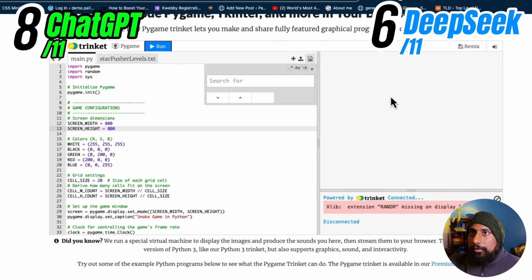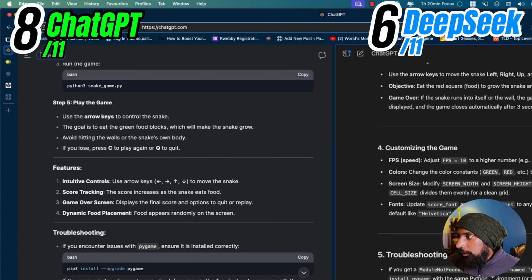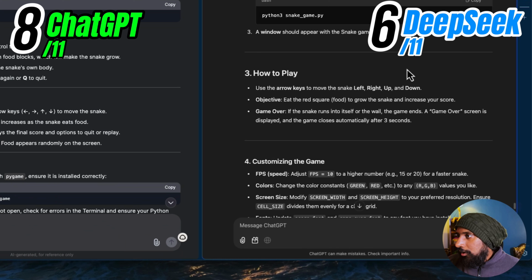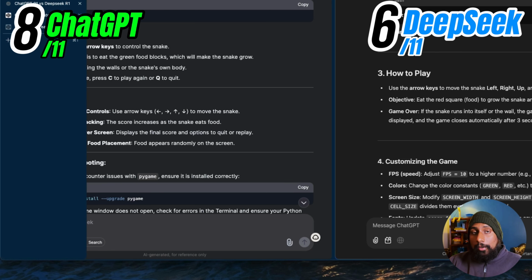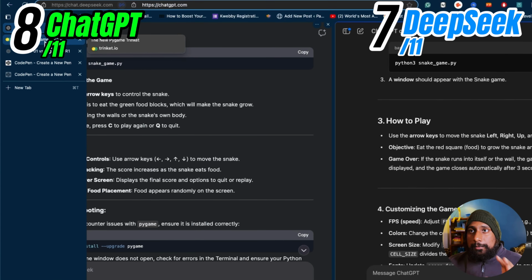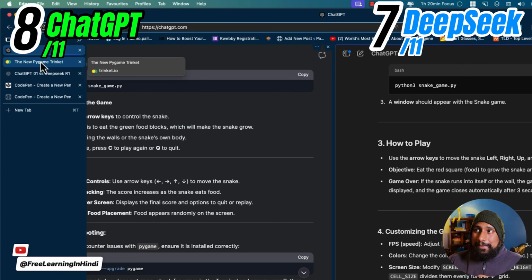So it doesn't have a reset button, which Deepseek had. And there's a troubleshooting section. Okay, how to play: use arrow key, objective is to eat food, game over. So there's no reset button. In terms of functionality, I think Deepseek is way better, but in terms of interface, ChatGPT is better. But I think I'll give Deepseek the edge here, though both are good in equal ways. But I really prefer the Deepseek version here. So yes, Deepseek actually beat the O1 here.